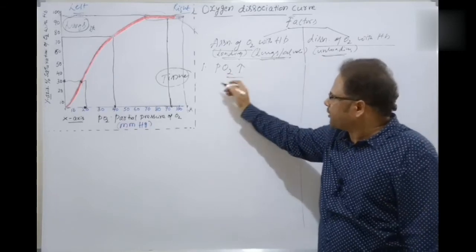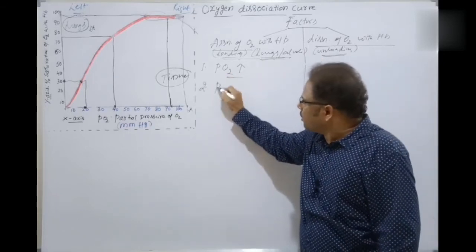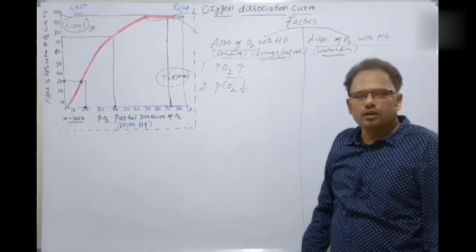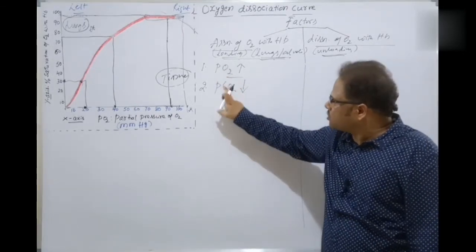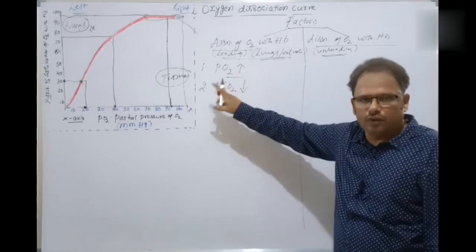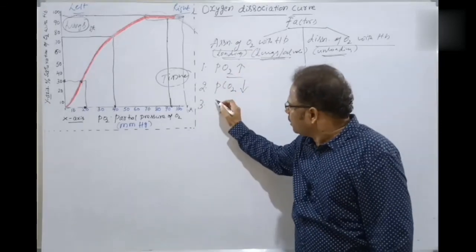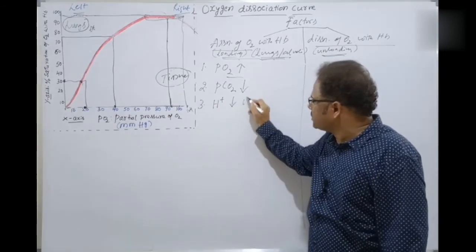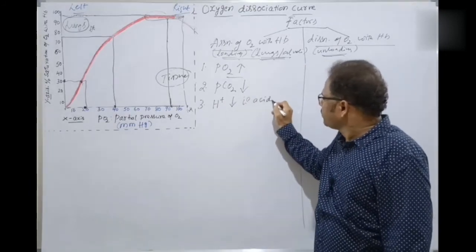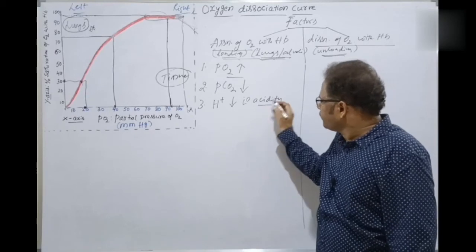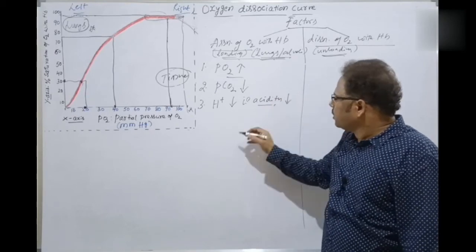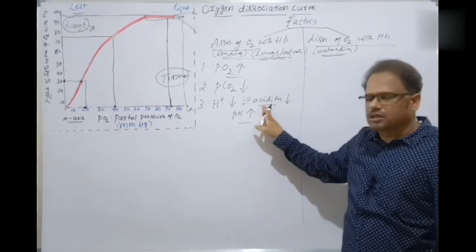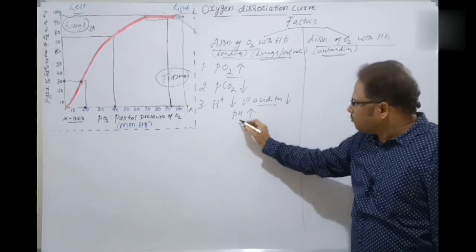Okay, the first factor. Next one, number 2, is the partial pressure of carbon dioxide should be lesser. Opposite of this one. This should be more, this should be lesser, as in the lungs alveoli. Next one is the hydrogen ion concentration should be lesser. That is acidity should be lesser here. That is pH should be more. If acidity is lesser, pH is more.